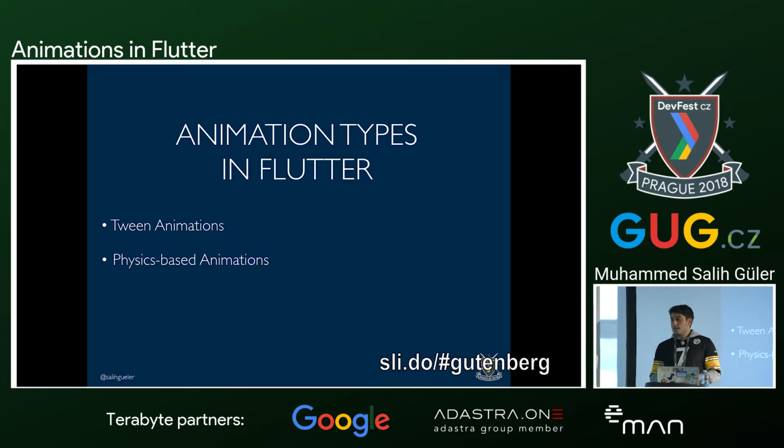And the second category is called physics-based animation. Physics-based animations try to imitate the physics rules that we mostly learn in school and give real-life behavior. For example, if you want a tossing ball animation, you can give the mass, the friction, the gravity, and according to these values, it will automatically come out of the box from Flutter, and with these values, you will have something that you can actually use.